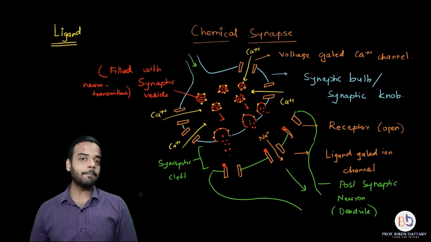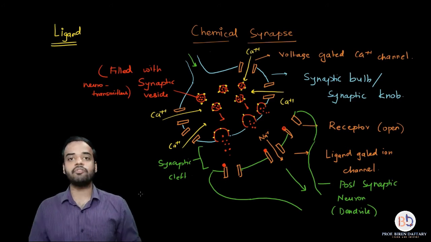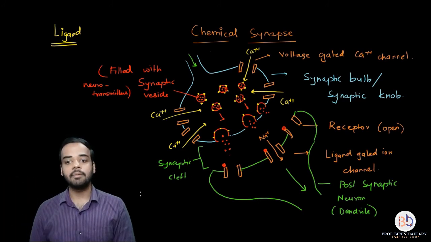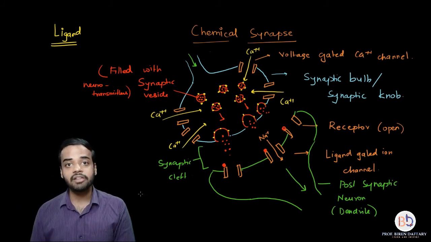So the new impulse cannot be formed, because the new impulse will only be formed when a new neurotransmitter attaches to the receptor and the receptor opens. But here the receptors are already open because of the transmission of the previous impulse. So what will happen now? How will the impulse be conducted to the postsynaptic neuron?